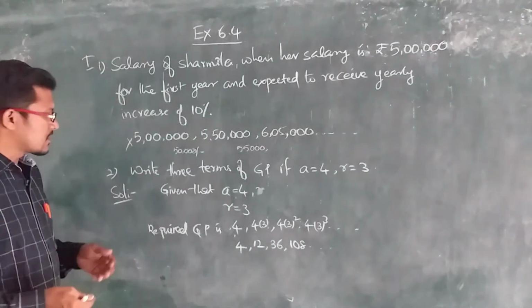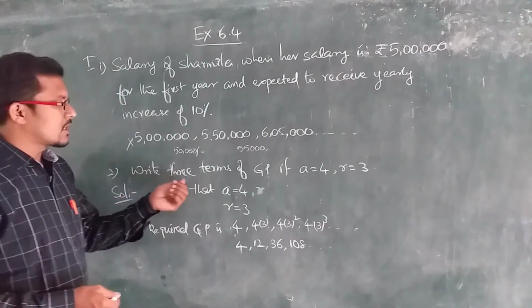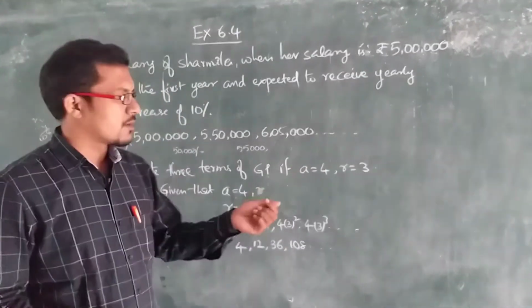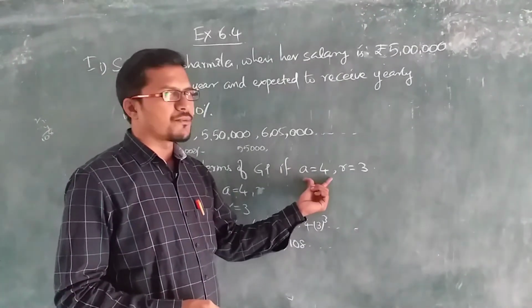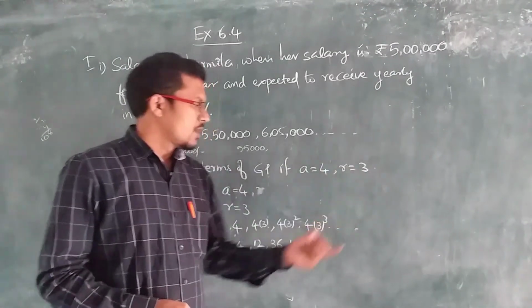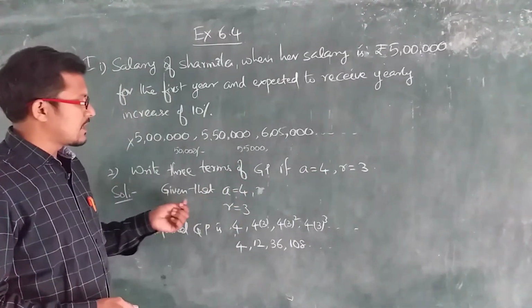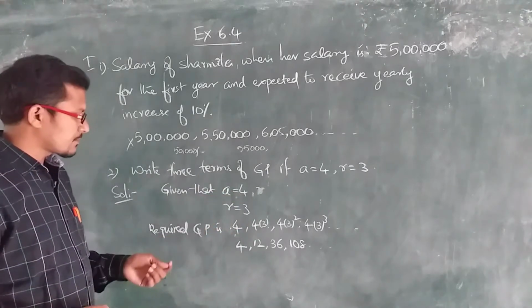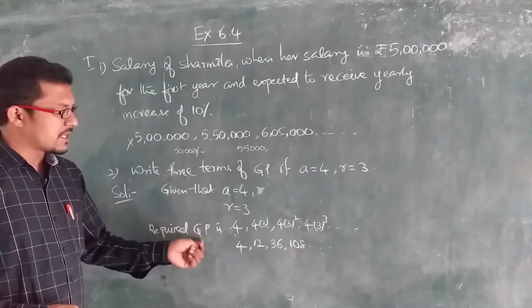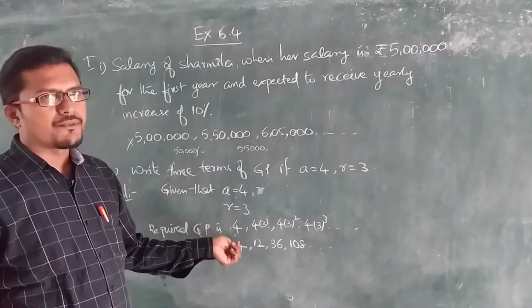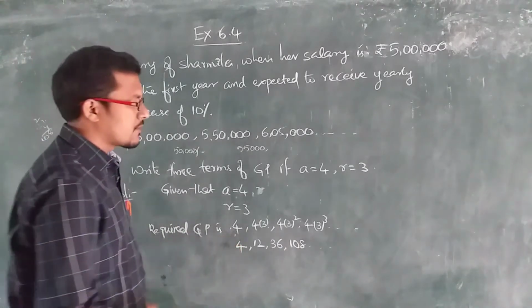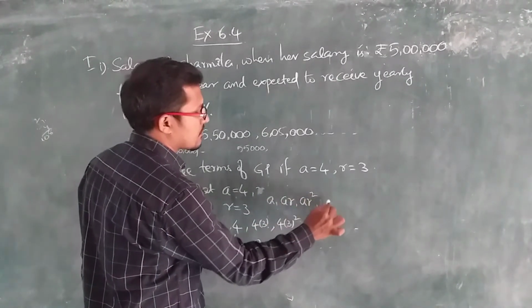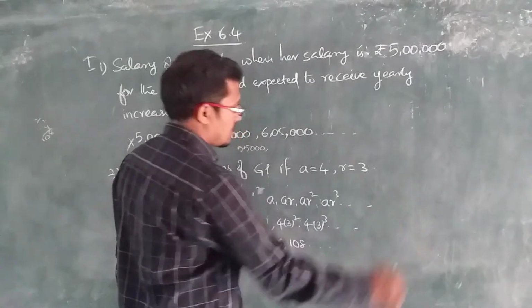Let us see the second one. Write 3 terms of a geometric progression with the following hints. What are the hints? A is equal to 4 and R is equal to 3. It is very easy. Given that A is equal to 4, R is equal to 3, the required geometric progression is, we know the common form of geometric progression. What is the common form? A, AR, AR square, AR cube and so on.